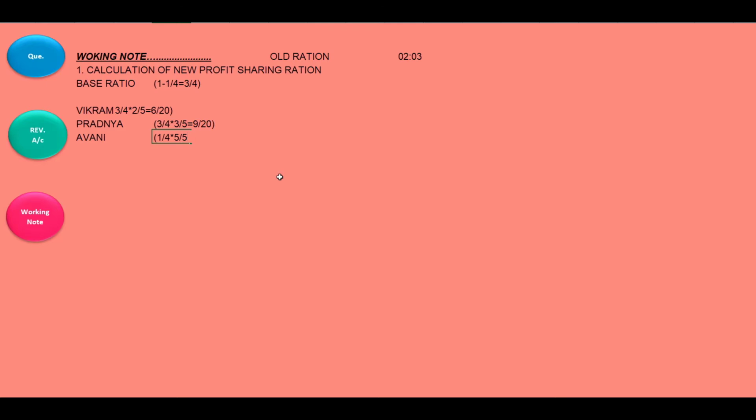We will do this 5 upon 5, then the denominator will become 20 for this one also, that is why we do 5 upon 5. It will be equal to 5 upon 20. Okay, I'll show you whether it is correct.